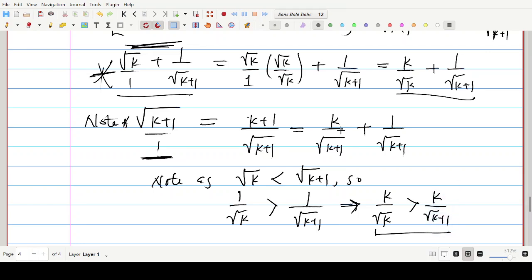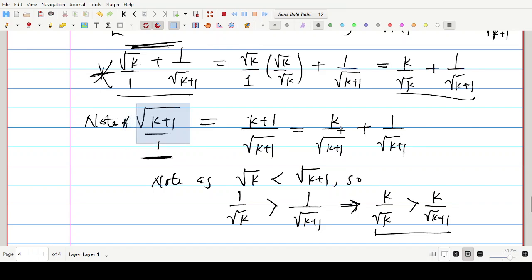We have shown that this is bigger than this. So we are having a lesser result here, and here we are having a higher result, because we've shown that k over root k is bigger than k over root k plus 1. That is exactly what you are seeing here. So in comparison, this expression you see here should be bigger than this expression you see here.